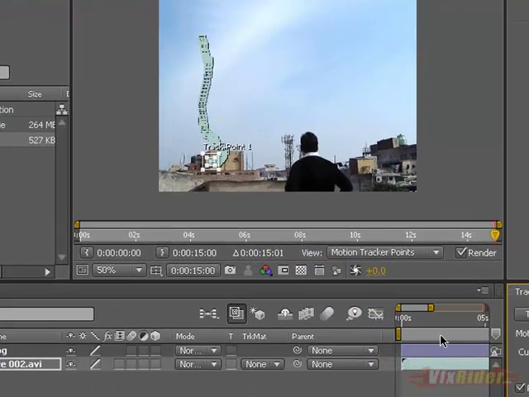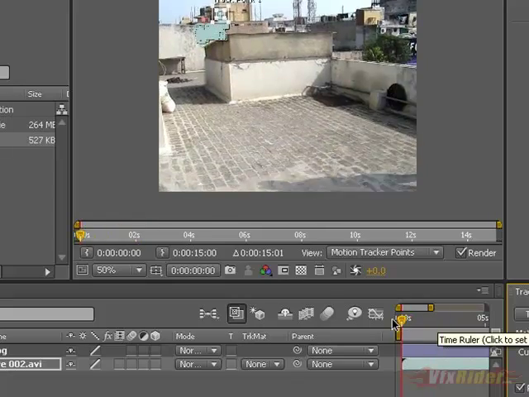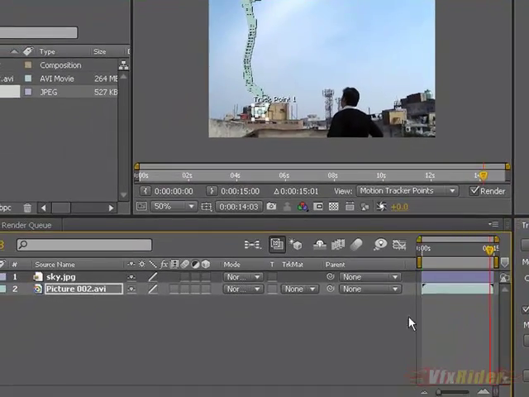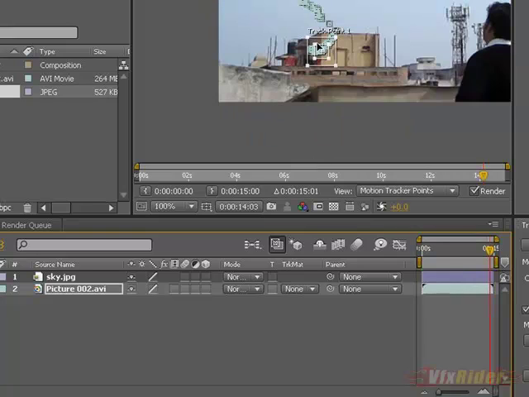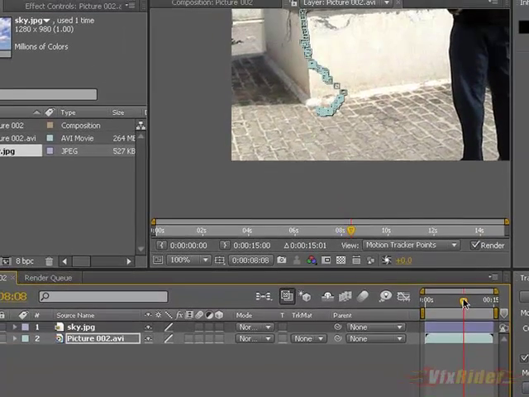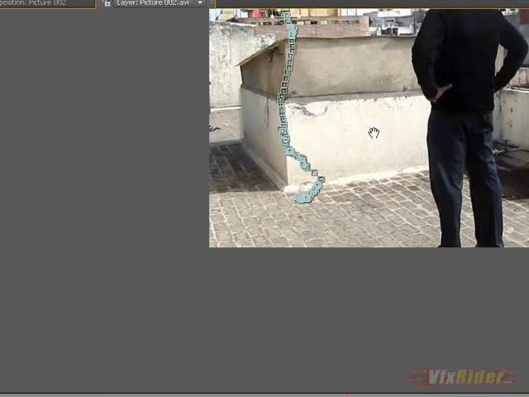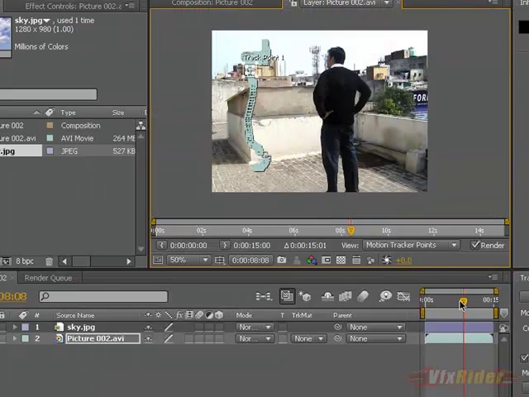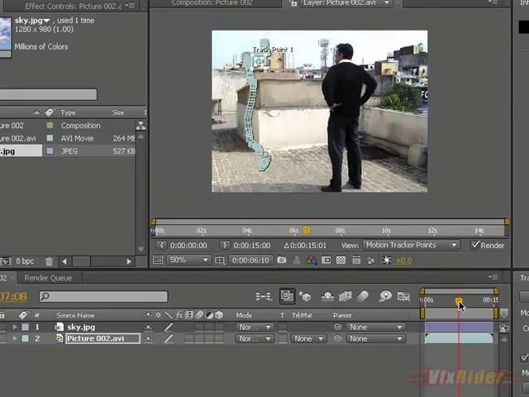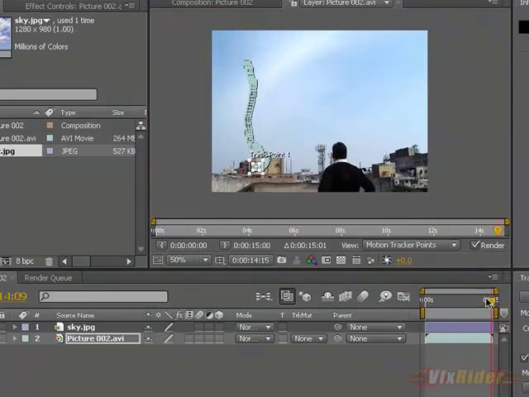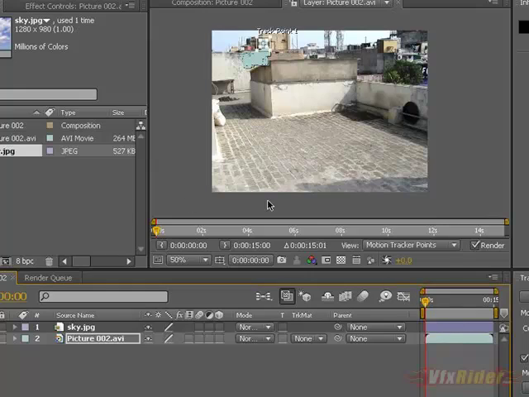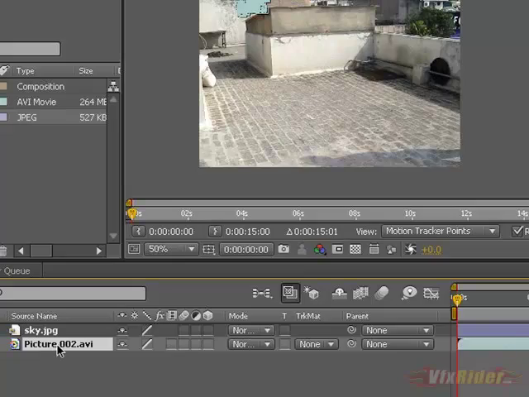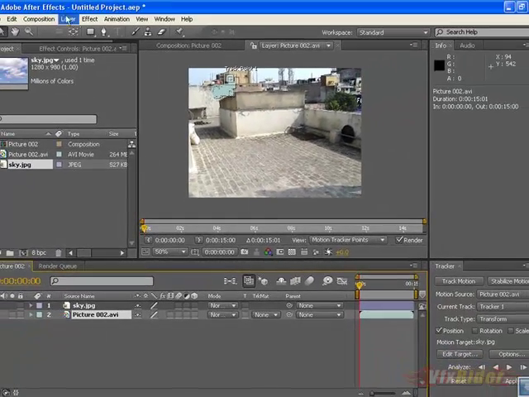So I think it's been nicely tracked. As you can see that this tracking point is going with the reference point. Yeah, this shot is being tracked nicely. It's pretty good. Now I have to shift the motion data of this footage to some other layer.